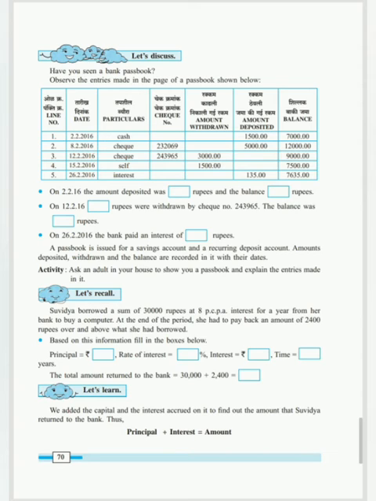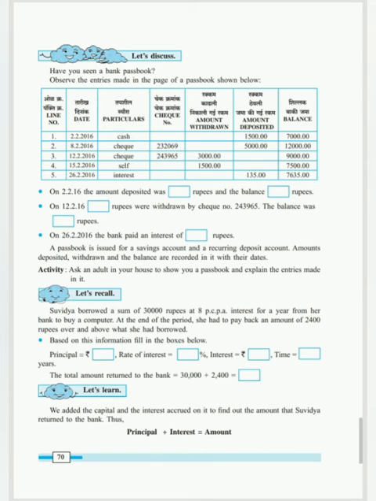Let's discuss the second example now. Suvidha borrowed a sum of rupees 30,000 at 8 PCPA. The full form of PCPA is per cent per annum. Annum means annual. 1 year is called an annum. Okay. Suvidha borrowed a sum of 30,000 rupees at 8 PCPA interest for a year from her bank to buy a computer.